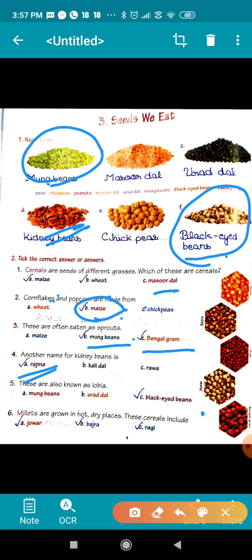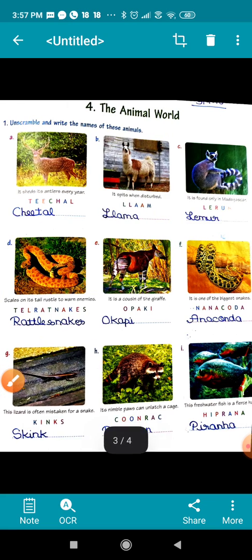Okay. Millets are grown in hot, dry places. These cereals include all these grains: jowar, bajra and ragi. All three make millets. Okay. Now let us know about the animal world. Children, here you can see animals' names are given, but in unscrambled form. So you have to write them correctly. Okay.